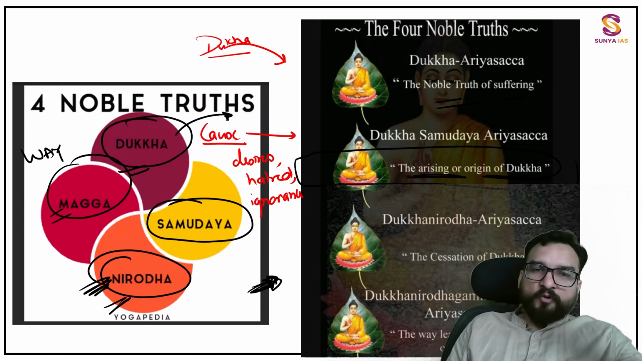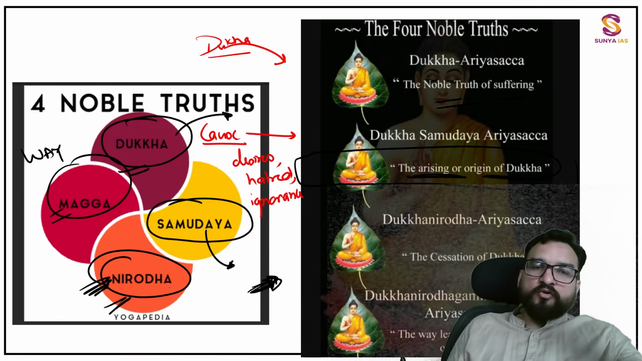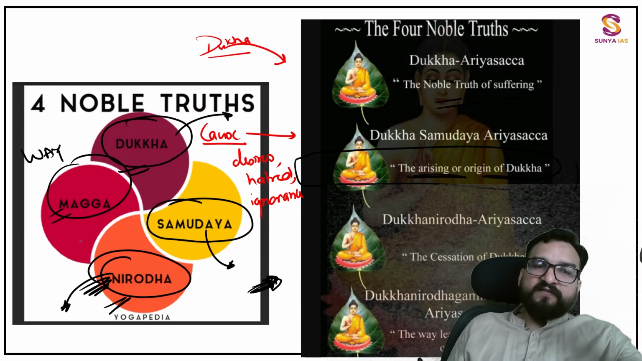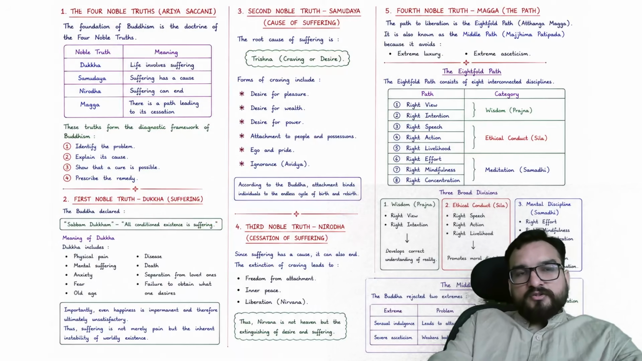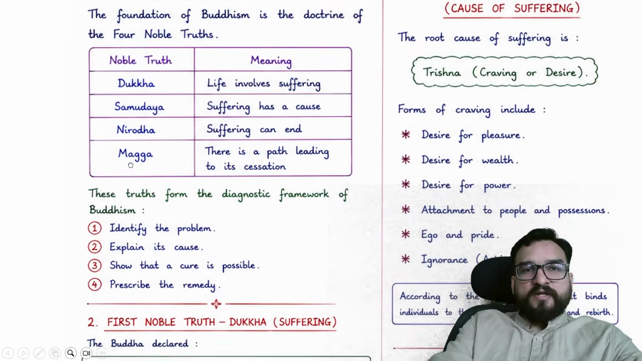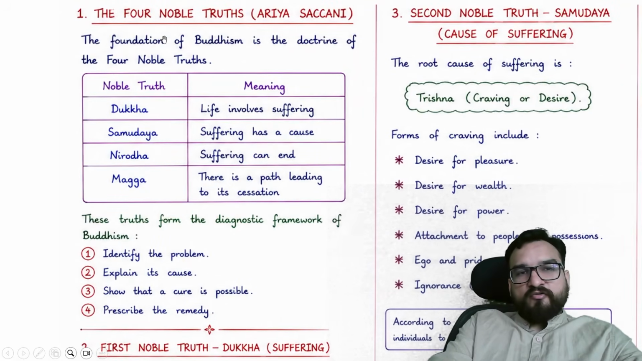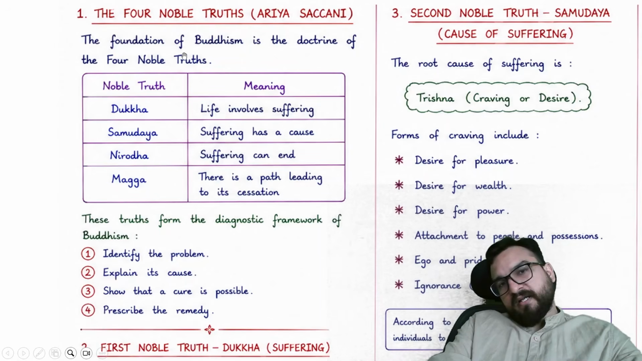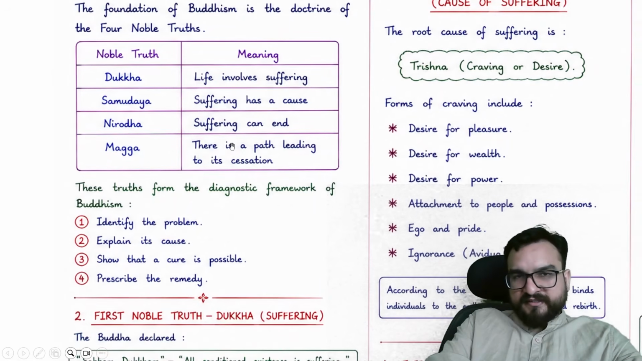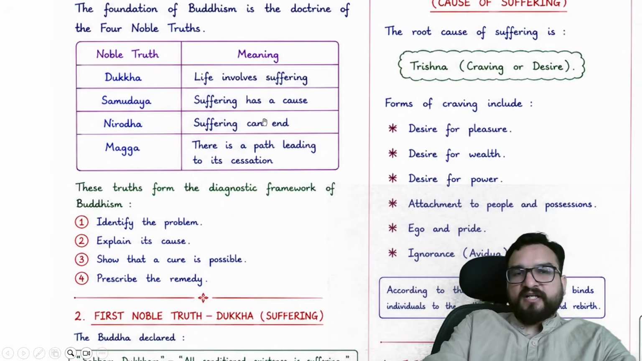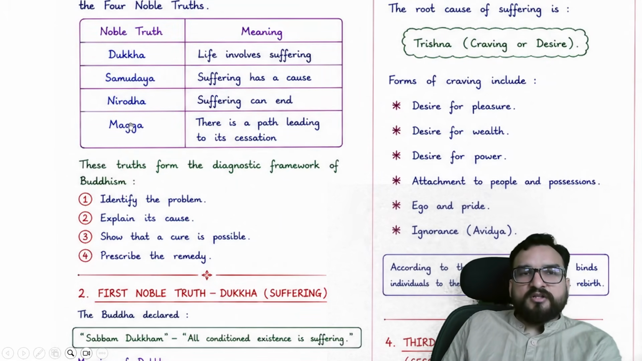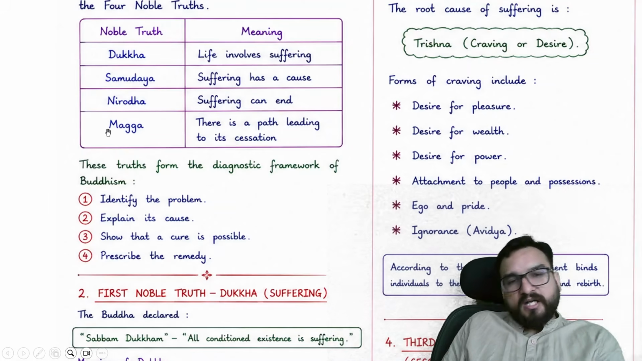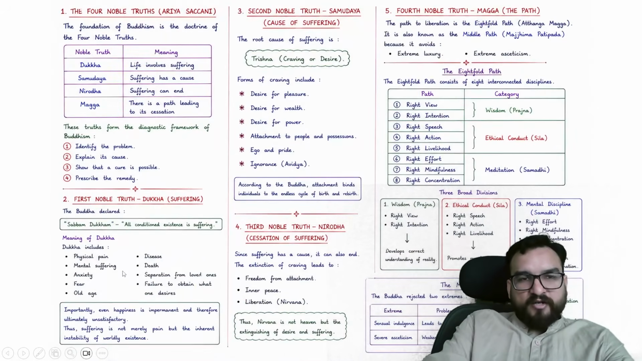I have spotted the problem. I have spotted the cause of the problem. And there is a way to stop this problem as well. This is nothing but the four Arya Satya. So if you know the foundation of Buddhism is the doctrine of Four Noble Truths: Dukkha, Samudaya, Nirodha, Marg. These are in Pali, right? In English: life involves suffering, suffering has a cause, suffering can end, there is a path leading to its cessation. And in the fourth noble truth, he has given the Ashtangik Marg.